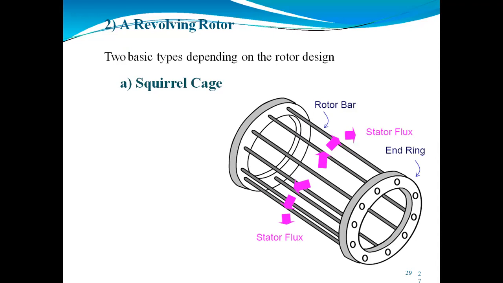Here they are short circuited by the end ring. If you see at the other end, we are using the end ring. So these are short circuited by the end ring, and these slots are not exactly made parallel to the axis. If you see, some look parallel, but here they are not exactly parallel. These slots are not exactly parallel to the axis of the shaft, but look a little skewed. There is some difference to make these two bars parallel. This arrangement reduces the noise and avoids stalling of the motor.